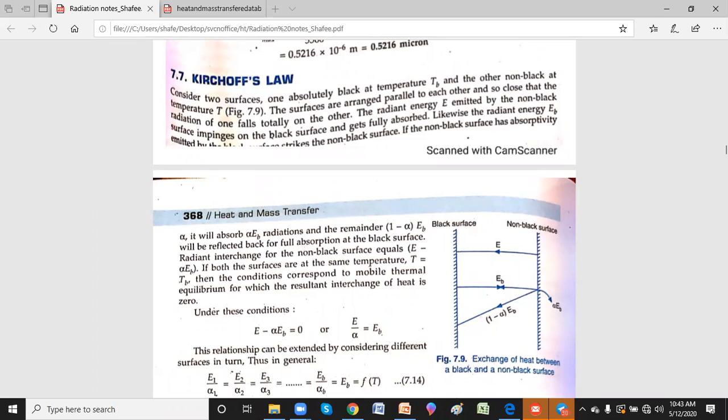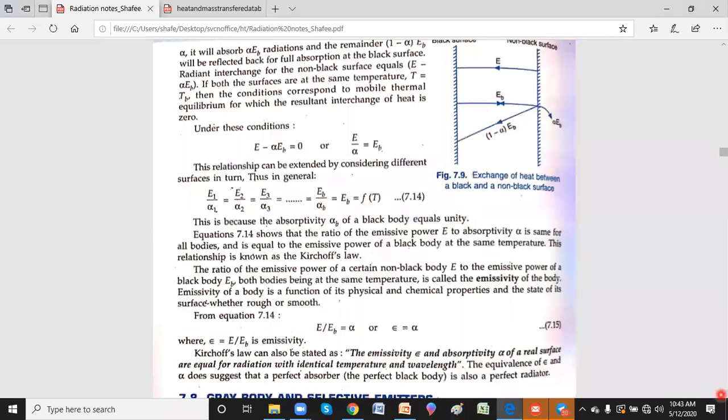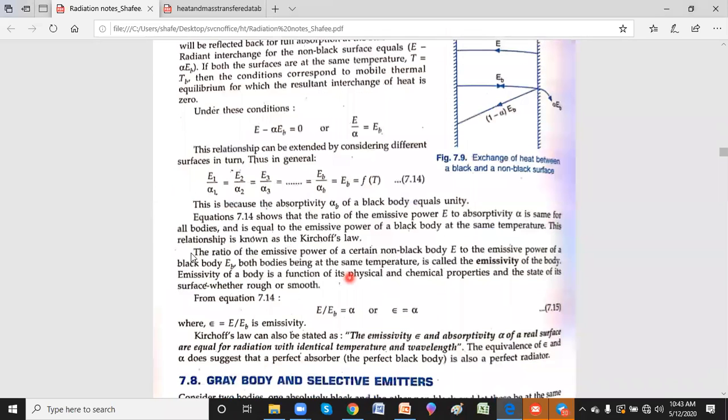Now from this, we are going to get a relation. Suppose we take E and alpha common, there can be different surfaces, E1 alpha 1 and E2 alpha 2. Now both are at the temperature TB. So EB by alpha B is equal to EB, and in that case alpha B becomes unity. Don't worry about these things.